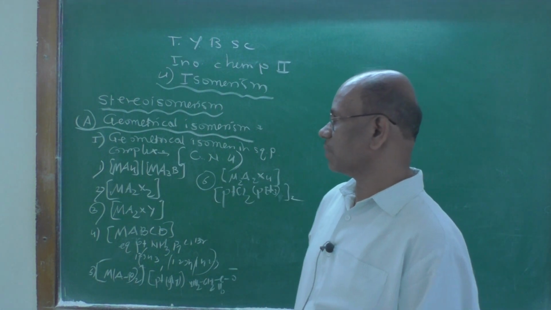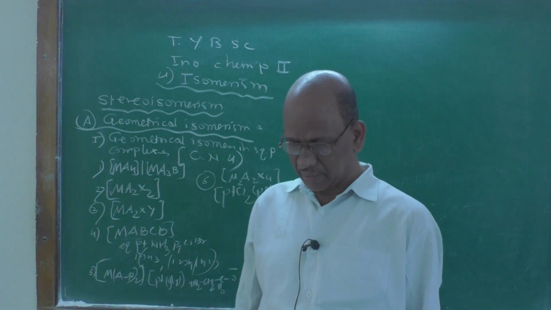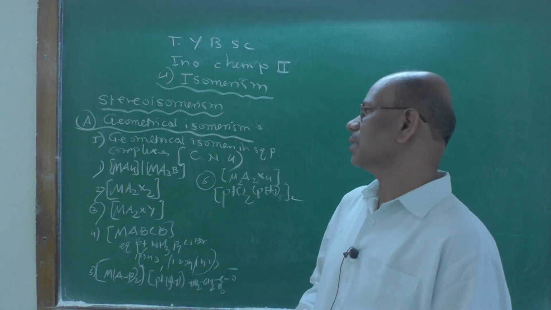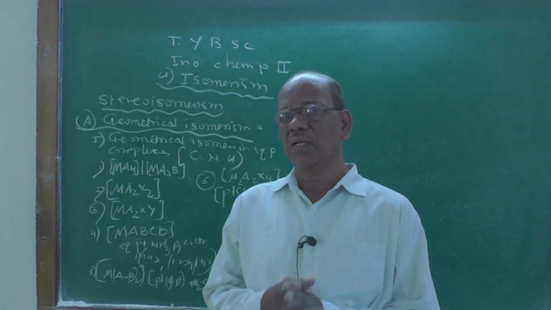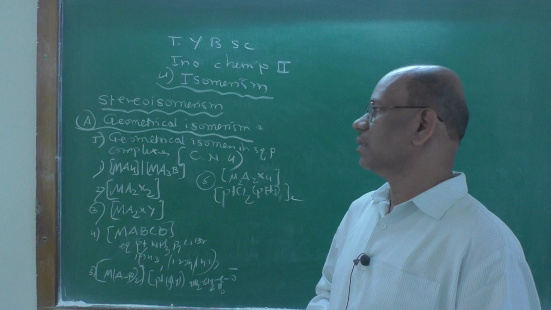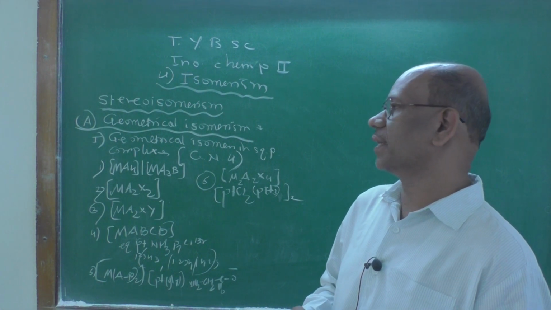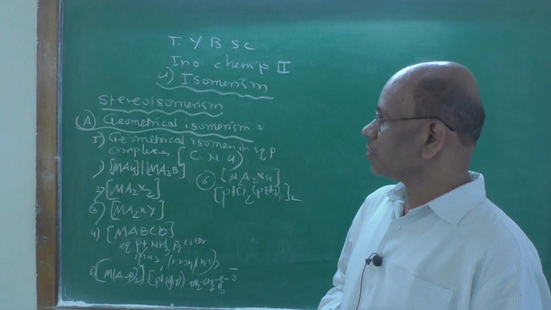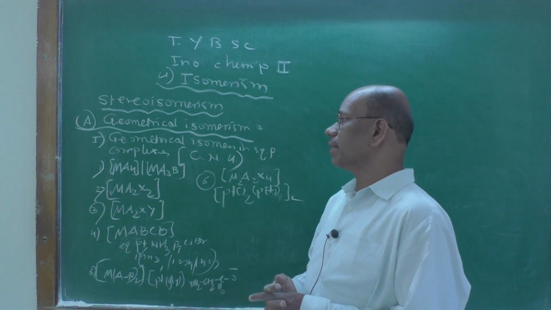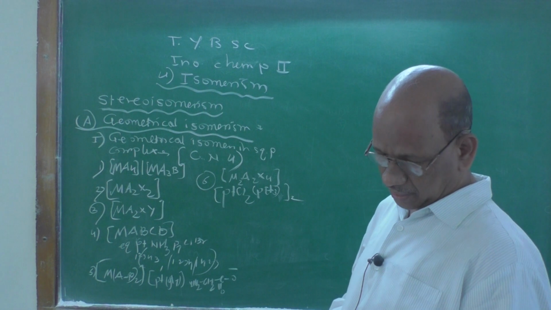In stereoisomerism, 2 types are there: geometrical isomerism for 4 coordinated and 6 coordinated complexes, and optical isomerism in 4 and 6 coordinated complexes. So today in this video I will explain the stereoisomerism.